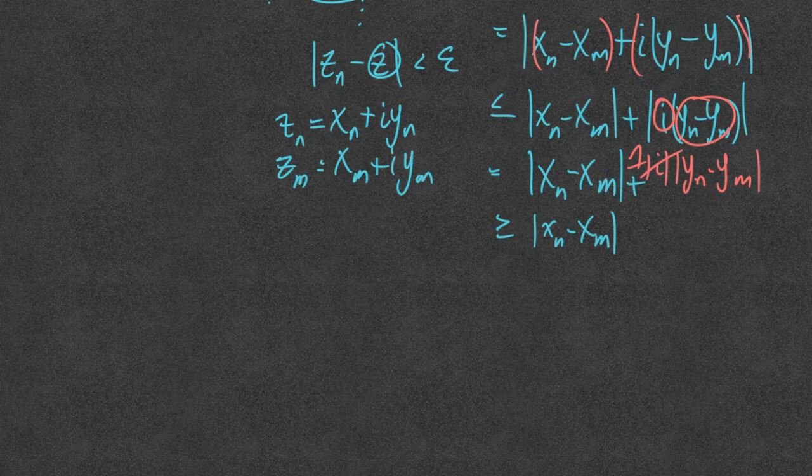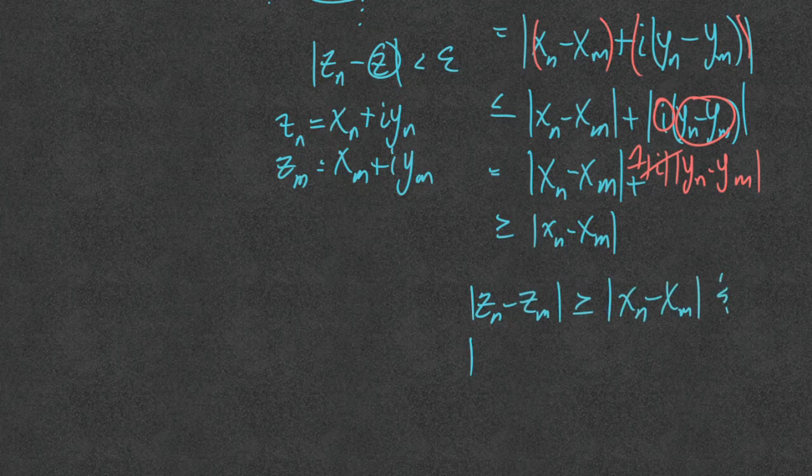Well, we just showed that the difference between those two complex terms is always going to be bigger than or equal to this. And we also have something similar for the y sub n's and the y sub m's.